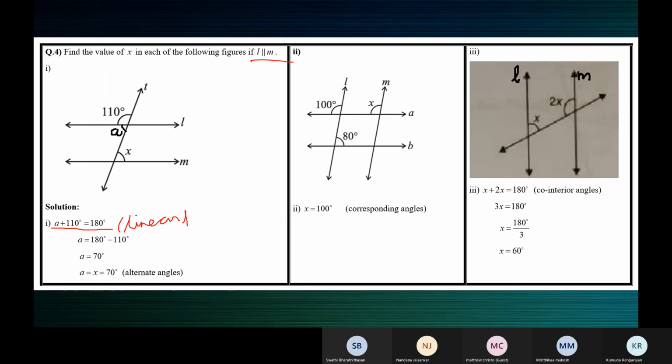Due to the linear pair. Yes, ma'am, due to linear pair. A plus 110 is 180, linear pair. So A is equal to 70 degrees.